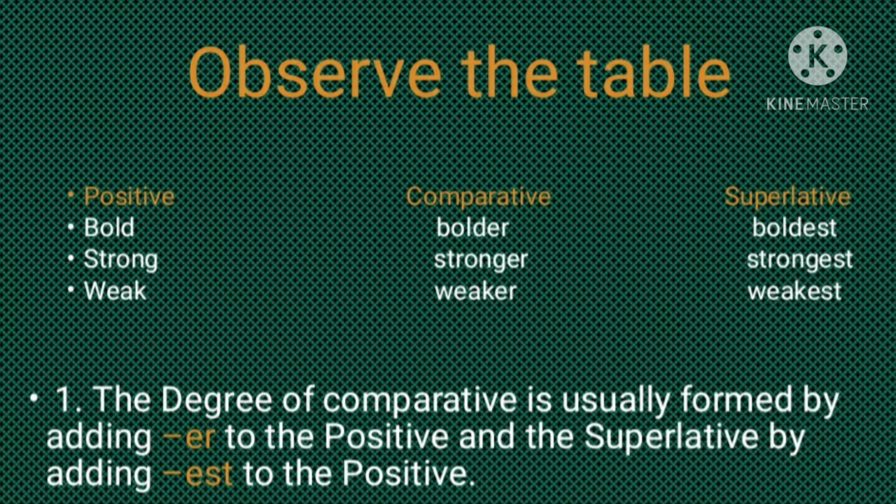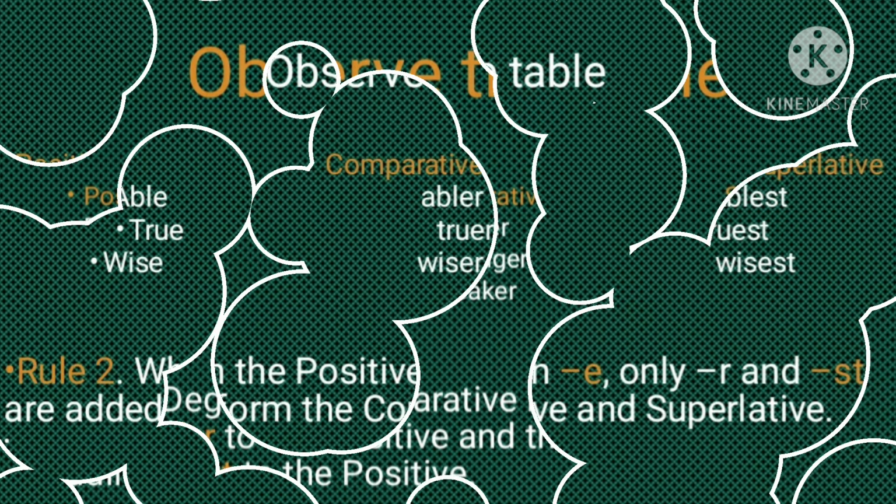ER is added to make the positive degree into comparative. Same way, EST is added to the positive to make the superlative degree. This is the way, children: bold, bolder, boldest; strong, stronger, strongest; weak, weaker, weakest.